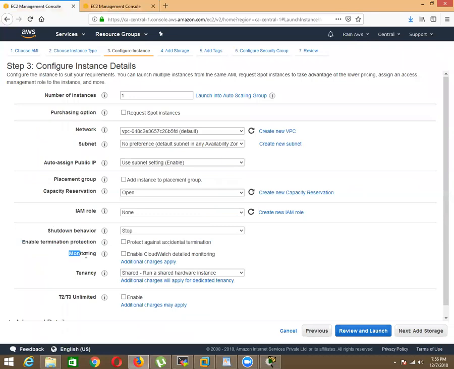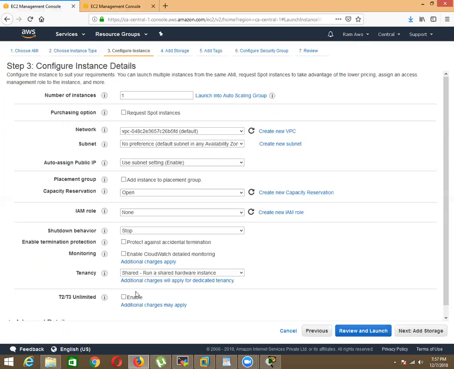Next one is monitoring. Amazon CloudWatch is the component that does the monitoring process for our instance. We have two types of monitoring: basic monitoring and detailed monitoring. Basic monitoring is absolutely free, no cost. For detailed monitoring, you have to pay per hour. That's why they are giving you this detailed monitoring option. If you enable it, it will dig more deeply and find more. It will be watching the instance more closely. That is detailed monitoring.